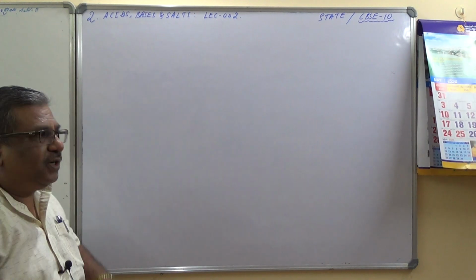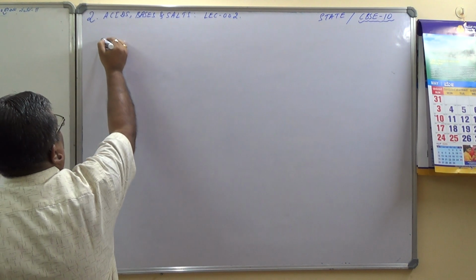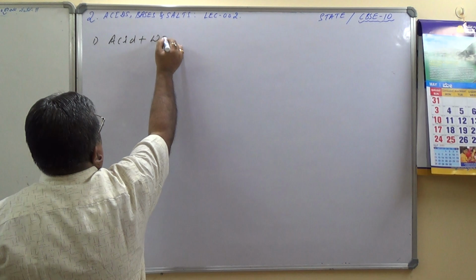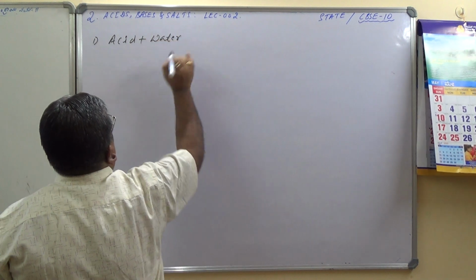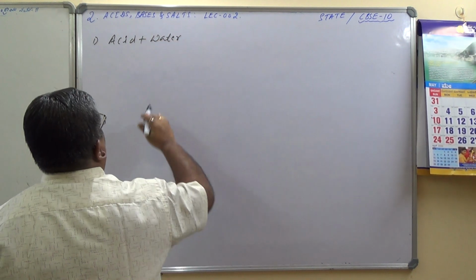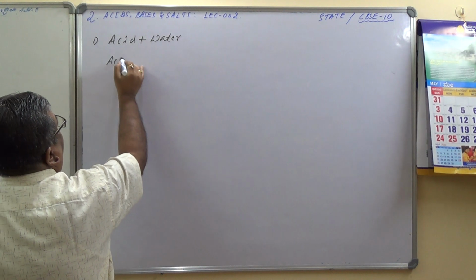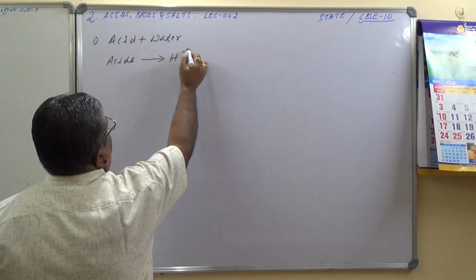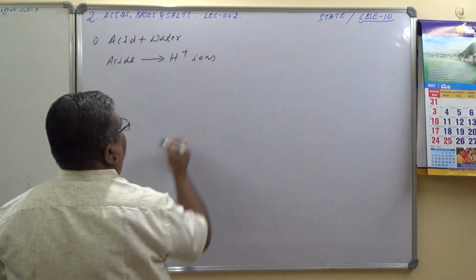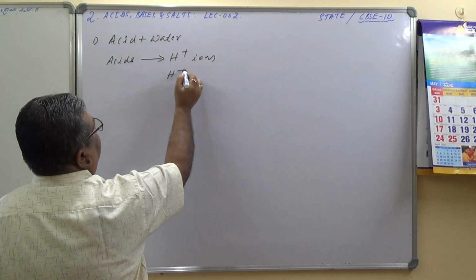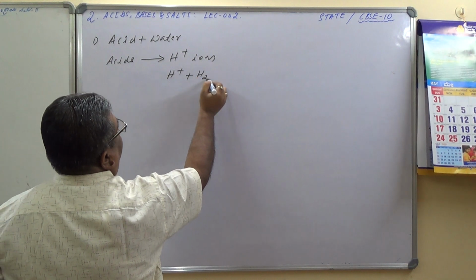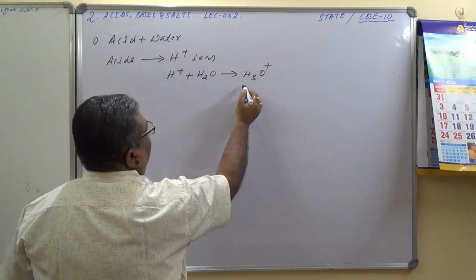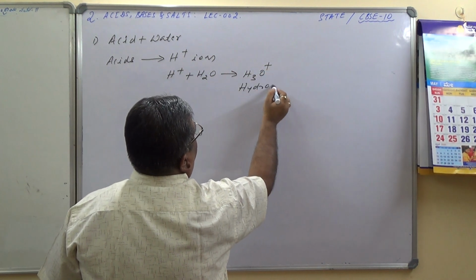Now, what happens to the acids in water? Let us see. First one, acid plus water. Remember, acids produce H plus ions in water. H plus ions being unstable react with water to form H3O plus ions, which are called hydronium ions.